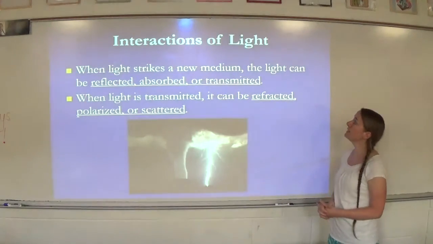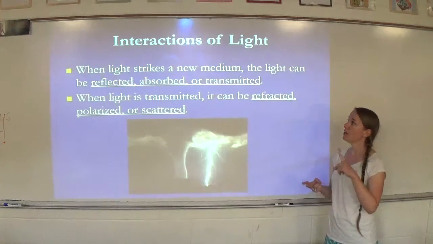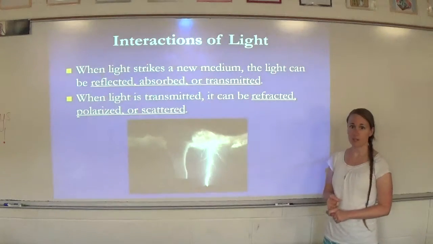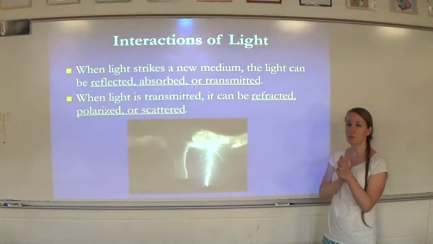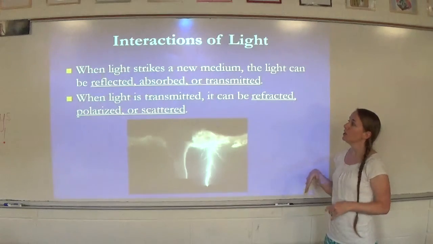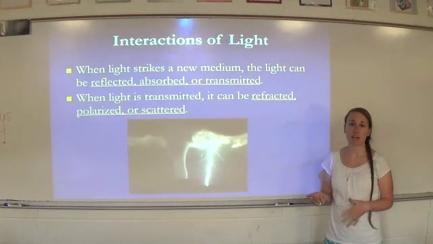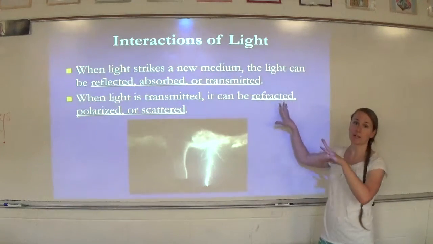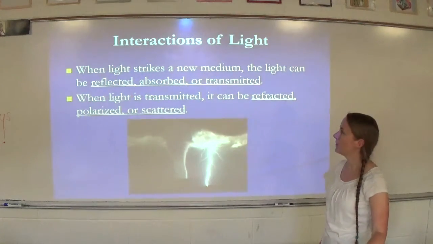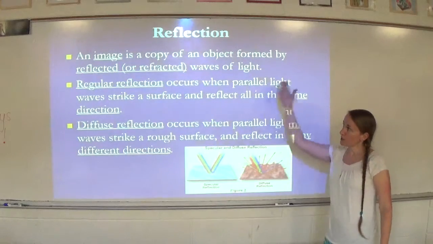When light strikes a new medium, the light can be reflected, absorbed, or transmitted. So it can bounce off, be absorbed, or pass through. When light is transmitted, it can be refracted, polarized, or scattered. So obviously, let's talk about some of these words, because that's a lot of vocab happening. So let's talk about reflection.